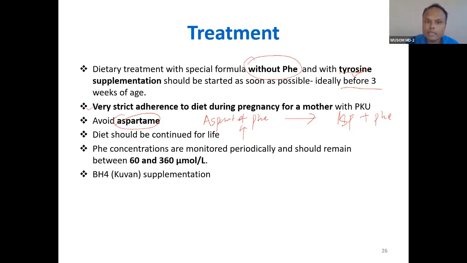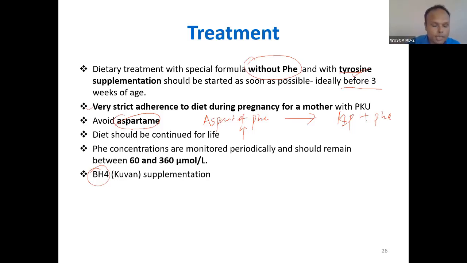Phenylalanine concentration should be measured periodically and it should be between 60 and 360 micromoles per liter. You can remember it easily: 60 to 360. And you supplement tetrahydrobiopterin, especially in the condition where tetrahydrobiopterin is deficient, and it can be easily treated.